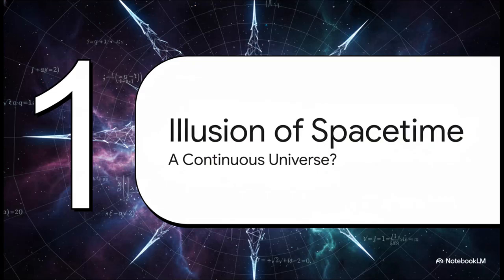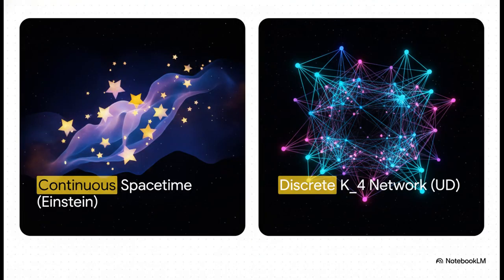The illusion of space-time. Standard physics really leans heavily on the idea of a smooth, continuous universe. But we all know that when you push that math to its extreme limits, it completely breaks down into impossible singularities. Unified dynamics abandons that continuous vacuum entirely. Instead, it replaces it with a dynamically evolving, discrete tetrahedral graph known as the K4 network. At this foundational layer, there is actually no physical dimension, no length, no time, no mass. There is only combinatorial adjacency.